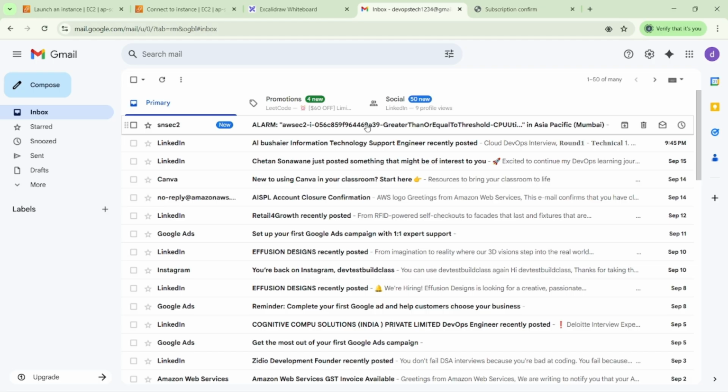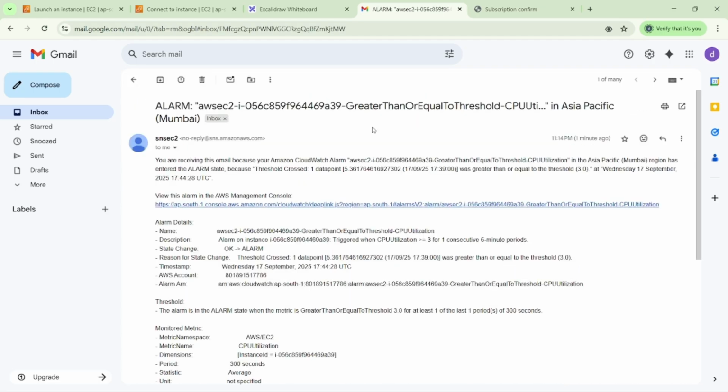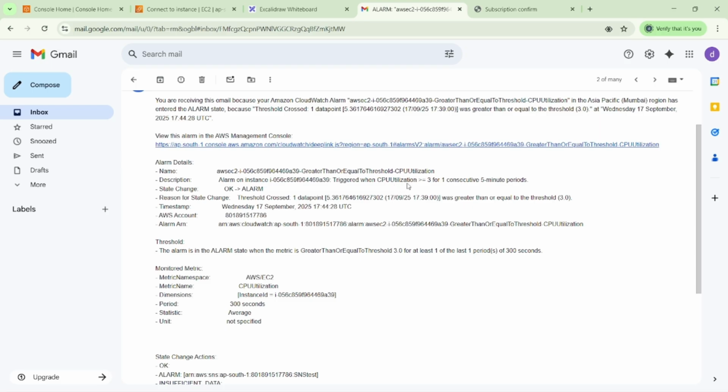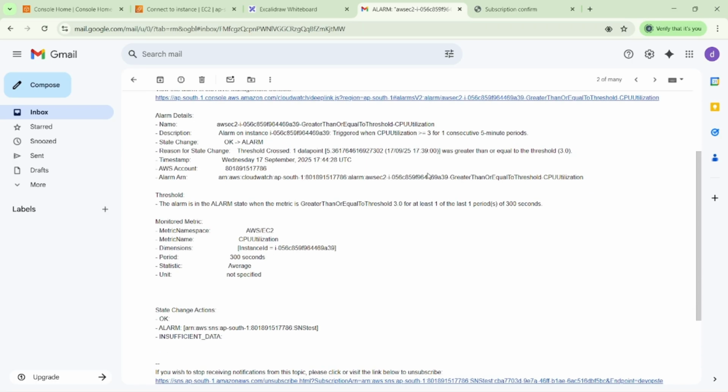Then you can see here our condition is met. Once our condition is met, we got a notification from the AWS side. This is our simple notification. We got a trigger email from the AWS side. We created one EC2 instance in the Asia Pacific Mumbai region, and we put one condition while creating those EC2 instances: if our CPU utilization is greater than 3%, then it should trigger one email.